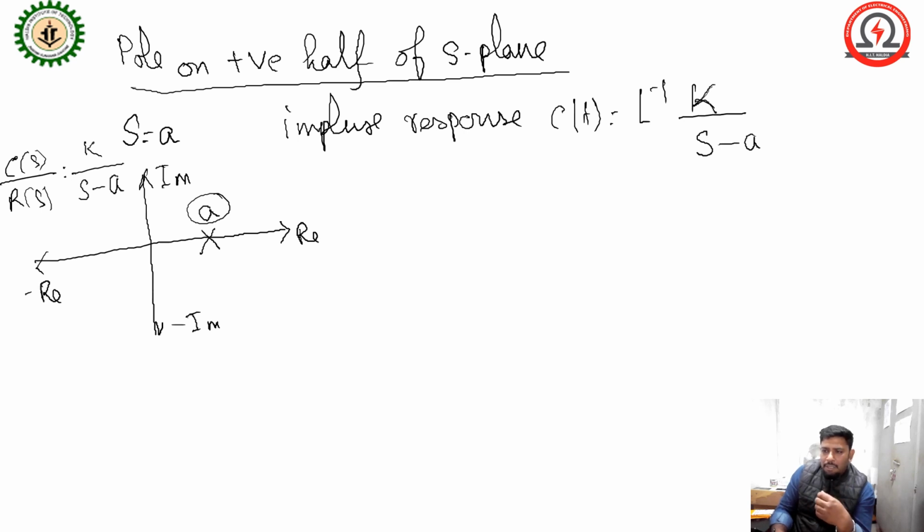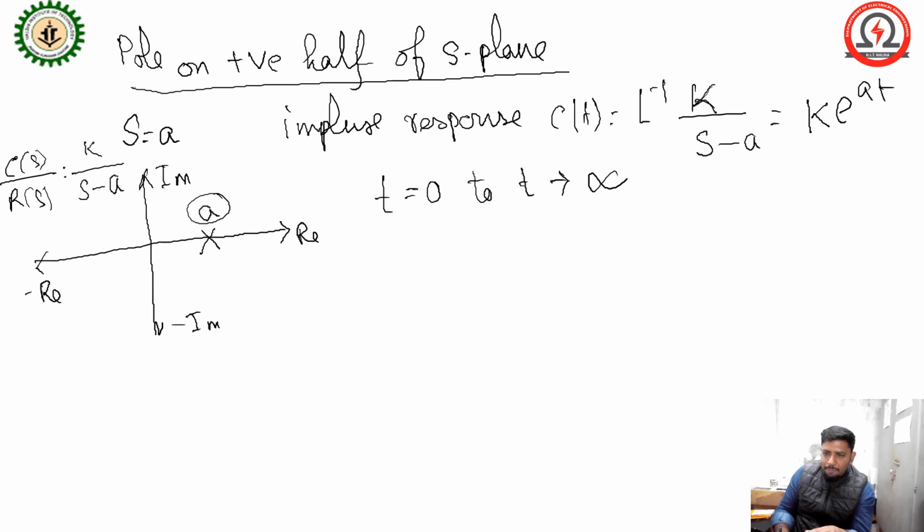You can also consider 1 by S minus 1. When you calculate the Laplace inverse, that value will be K into e to the power A t. Okay, for the impulse response we can vary t from 0 to infinity.